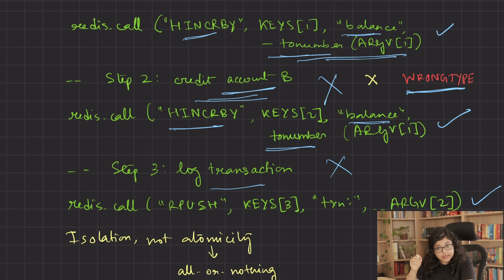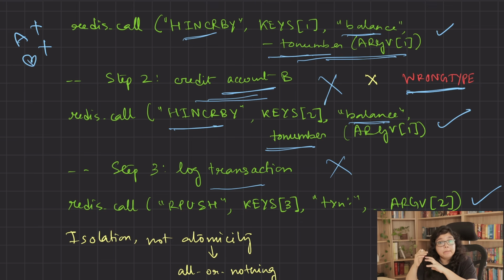Debiting account A has already been applied and Redis won't roll back the change. So A has lost the money but B has not gained the money and the transaction has not been logged. So you end up with partial updates and you end up in an inconsistent state. And that's the real danger of using Lua scripting without any safeguard.